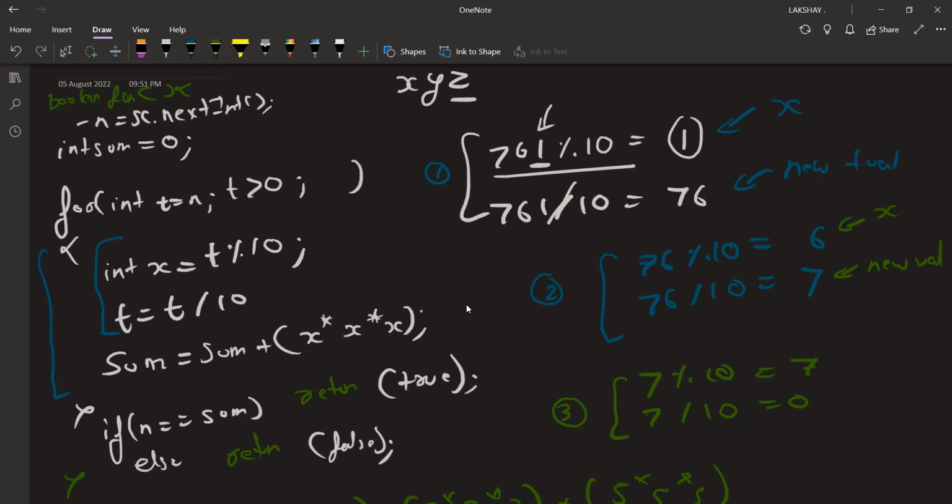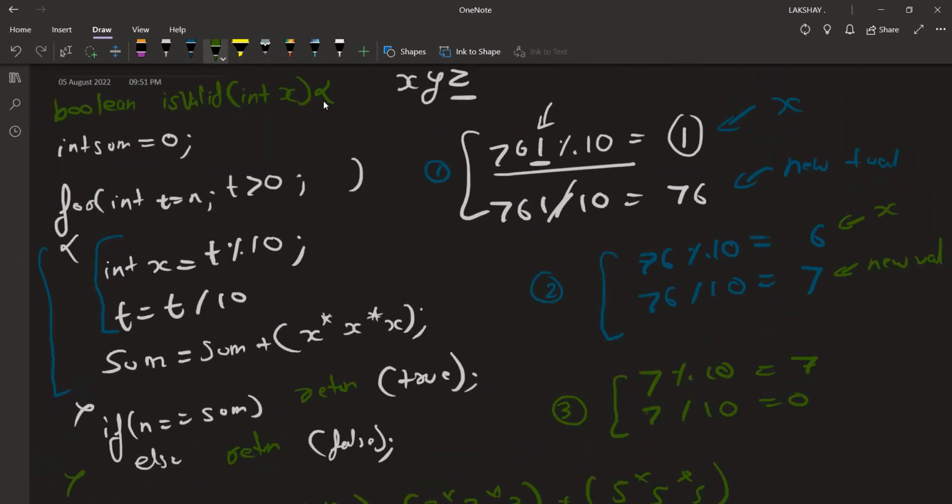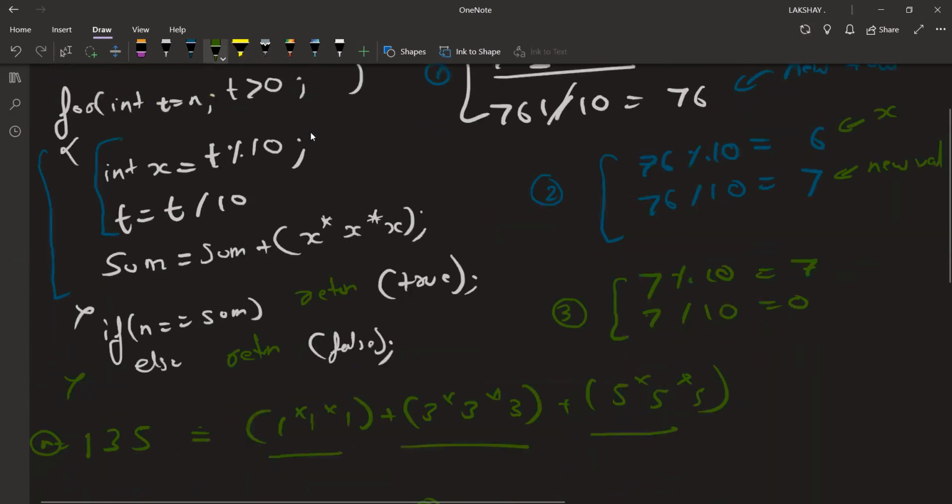So instead of getting the int from the console, I will be getting the int from the function call that I make, right? I hope you guys are good with the functions. A boolean, let's call it isValid. Let's give this integer, let's say x. So this is the function, right? I can separate it out.